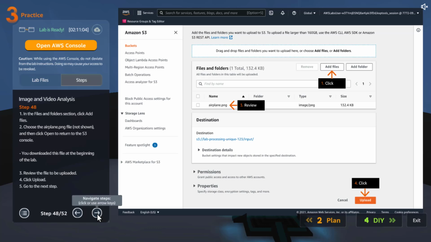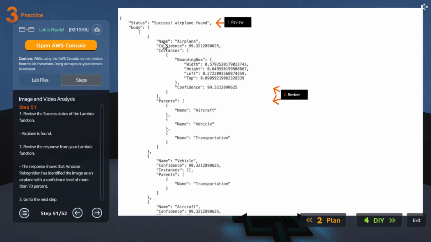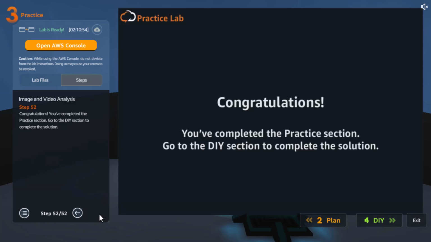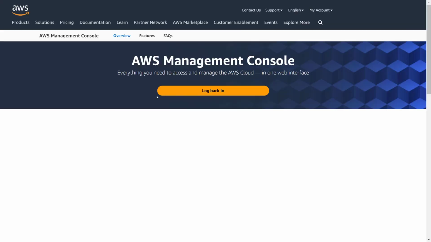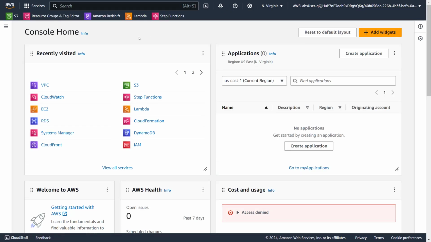Now we are going to upload the airplane image. Now it will say yes, found. Obviously, if I open that, yeah, success, airplane found, because this is the airplane image. Makes sense, right? I think pretty much that's it. It's basics, but at least we now know how to integrate Rekognition into our code. I hope one of the projects will let us write our own code instead of using predefined ones.